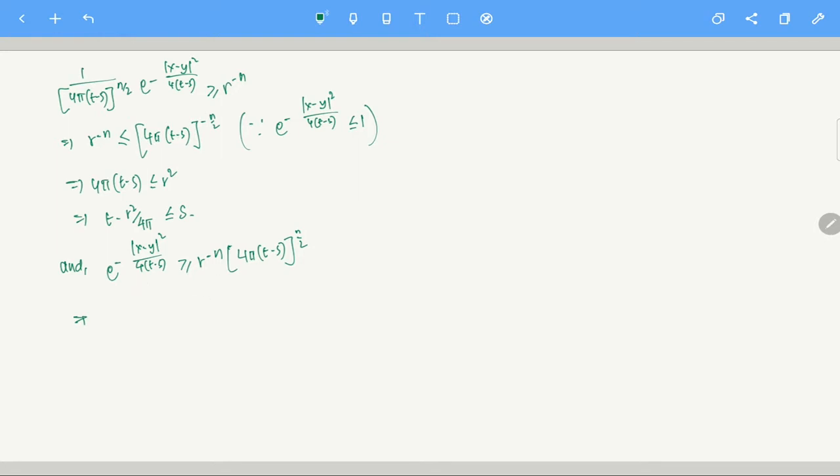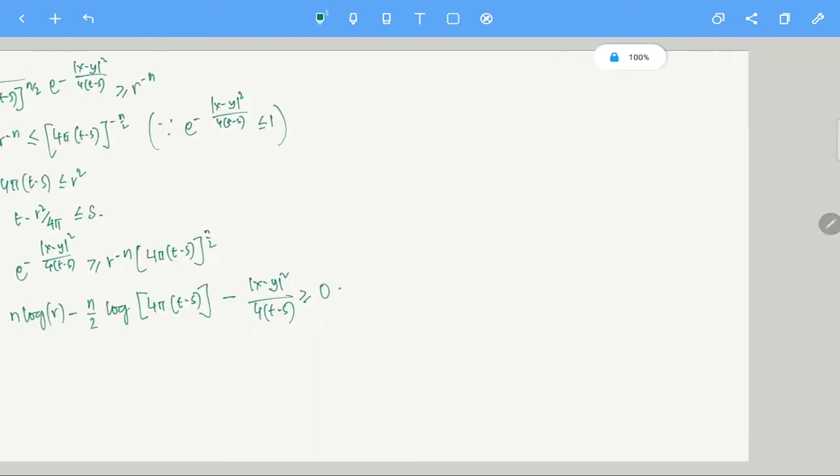Once I take that, this is n log r, minus n by 2 log of 4 pi (t minus s), and you have minus |x minus y| squared by 4(t minus s). This is greater than or equal to 0. Clear? I am taking log on both sides.